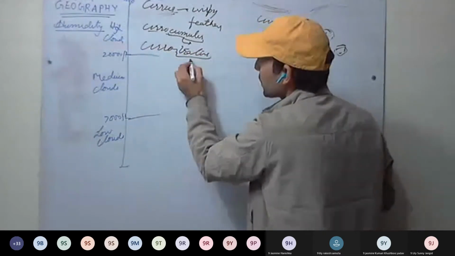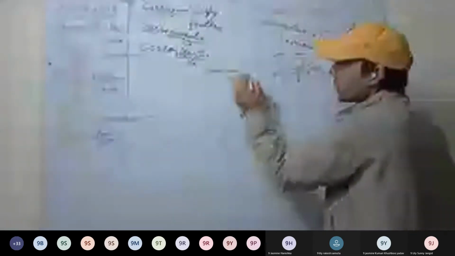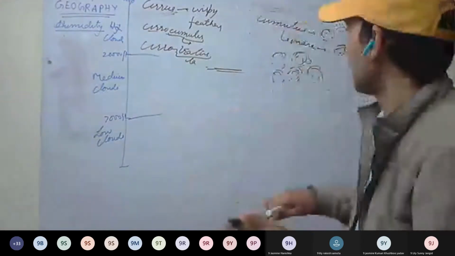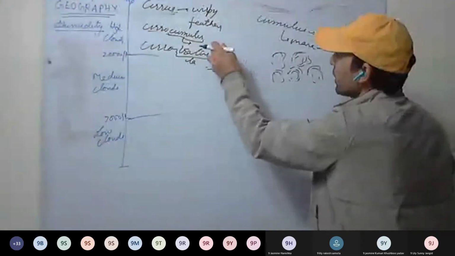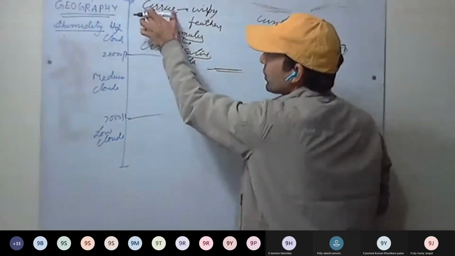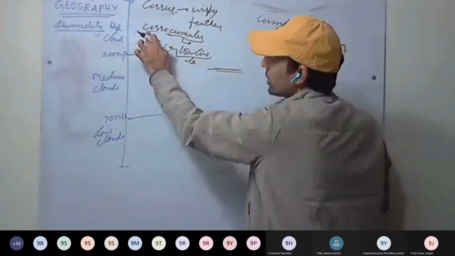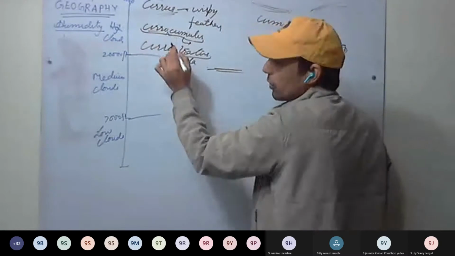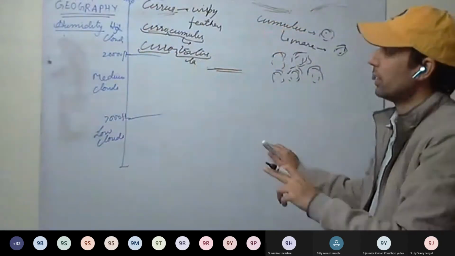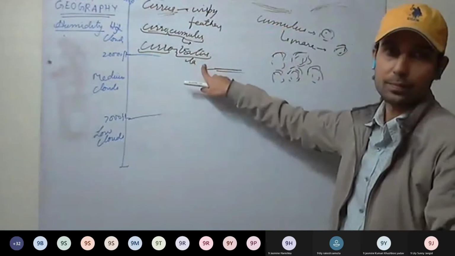So here stratus means layers. You are seeing the different layers. You can see the different layers in cirrostratus. One layer of wisp, then another layer, different layers are there, cirrostratus. So in high clouds, we have the cirrus, a wispy feather-like structure. Then cirrocumulus, the prefix cirro will be used. Cirrostratus. Understood this one? These are high clouds.